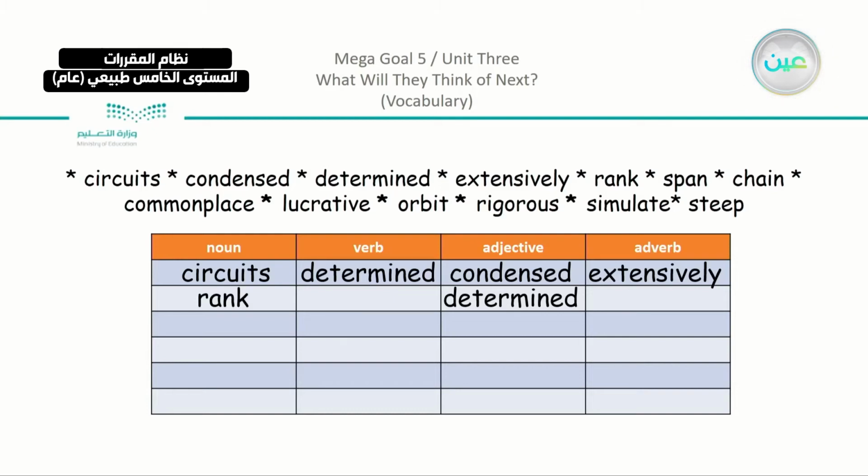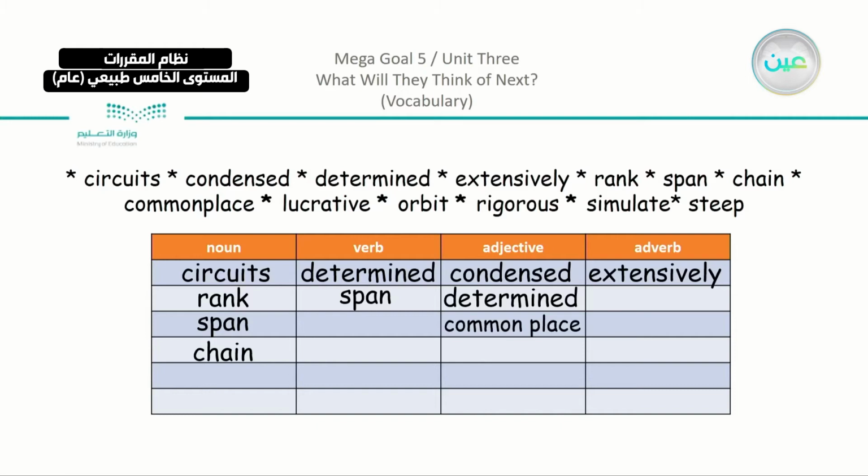And we have here also the word span. Now like the bridge, it spans from one place to another. It is a verb, and also it can be used as a noun. Chain, of course, here like the restaurant chain is a noun. We have here commonplace. I described social media or the videos in social media as commonplace. It's an adjective.